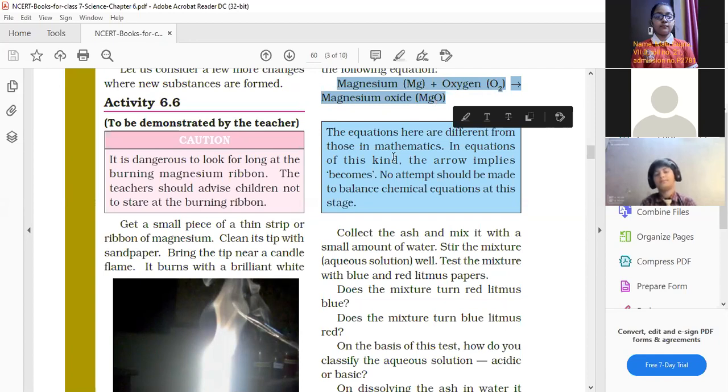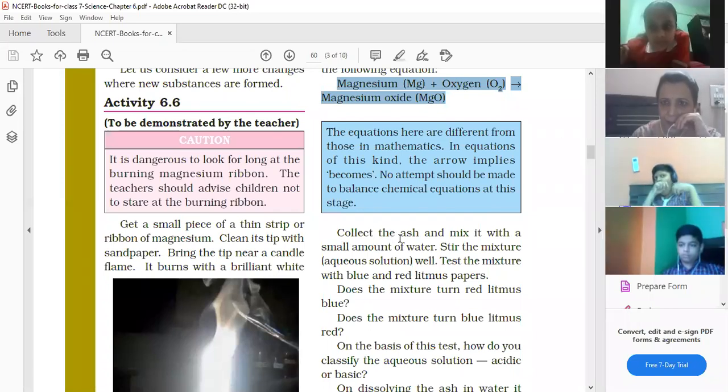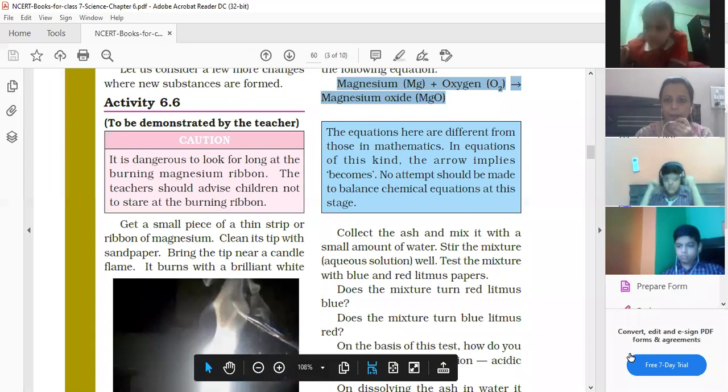Now what happens? I'm saying on one side that magnesium ribbon burns. And when magnesium ribbon burns, what is formed? Ash is formed. And that ash is magnesium oxide. Then what is done? Collect that ash, mix it with a small amount of water, stir the mixture and test with the blue or red litmus paper.